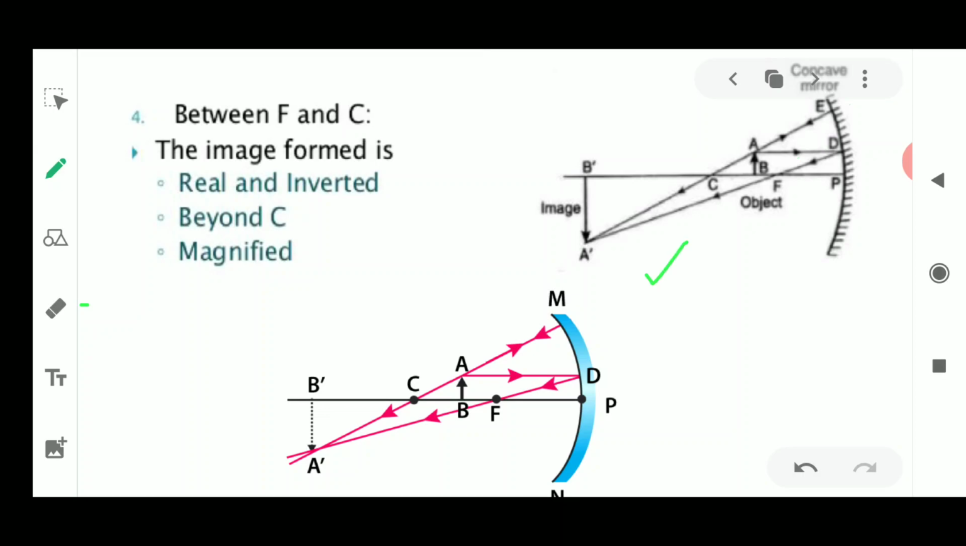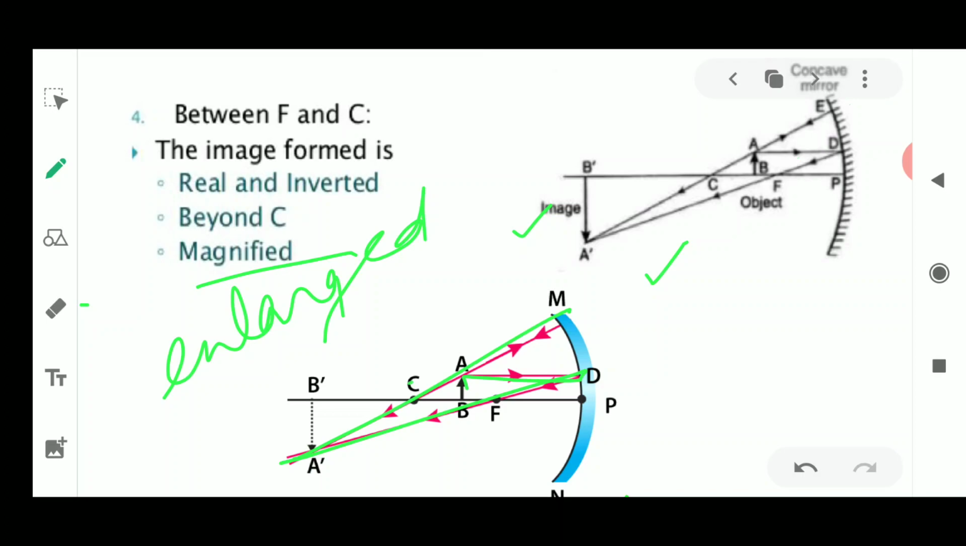And what kind of image is being obtained? It is highly magnified. Magnified means it is highly enlarged. You could write the word enlarged also. Why? Because this is obtained just after the center of curvature. So you could see very clearly that a ray of light parallel to the principal axis is going to pass through the focus, and if it is passing through the center of curvature, it is always going to reflect back along the same path, and these two rays are going to meet here.